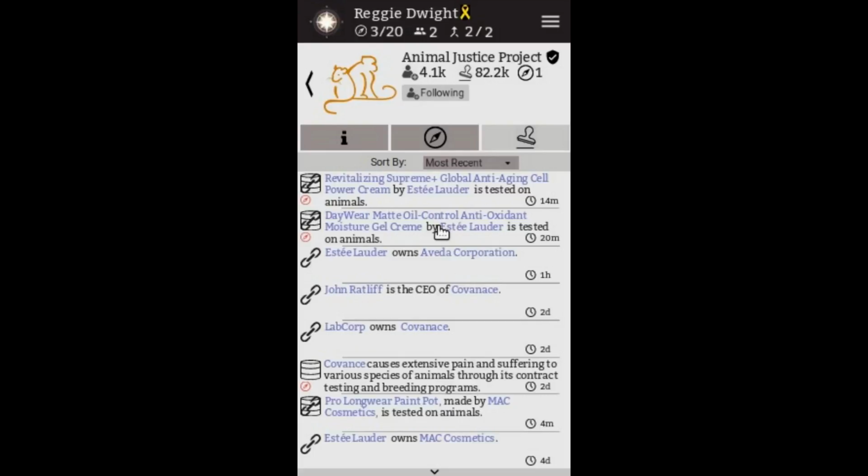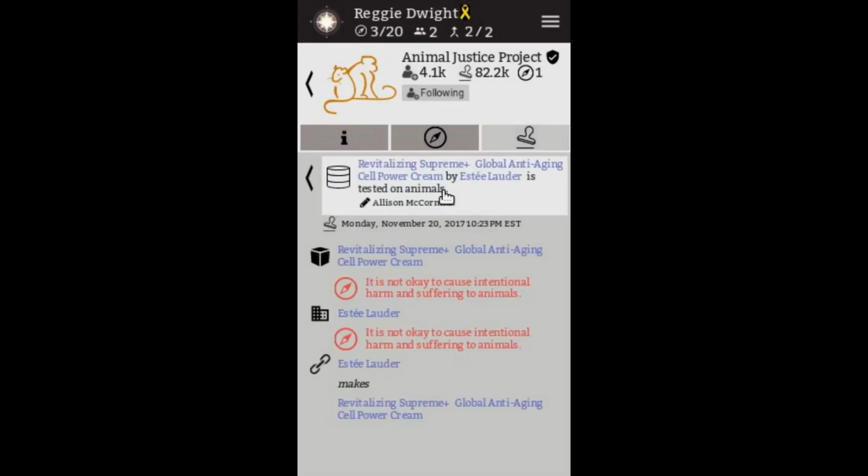So in order to understand this more clearly, let's take a look at an example. This is the most recent stamp that this group has made. And so we see the stamp page that has two basic parts. It has the datum, the piece of information that they viewed and stamped, and then it has the attributing stamp information. This is the time that it was stamped, and these are judgments that the group has passed on that piece of information in the act of stamping it. This will be explained in the next video in much more detail.